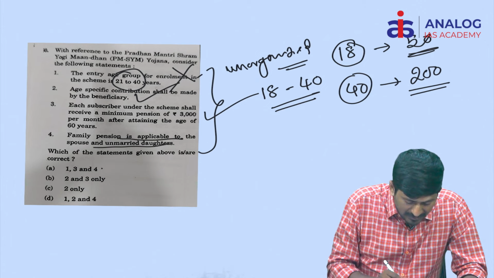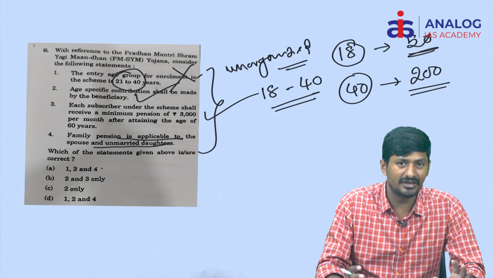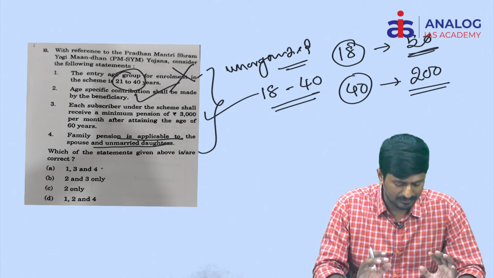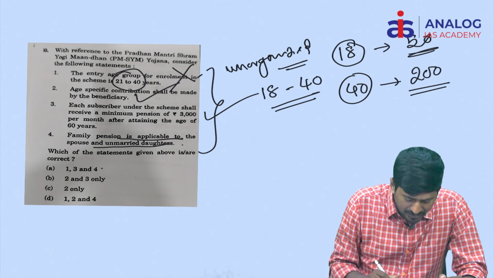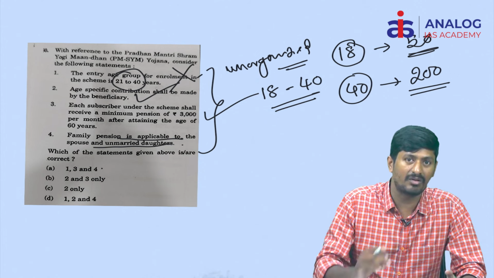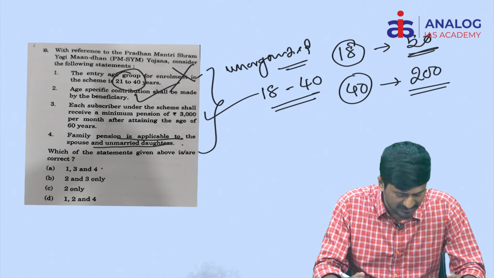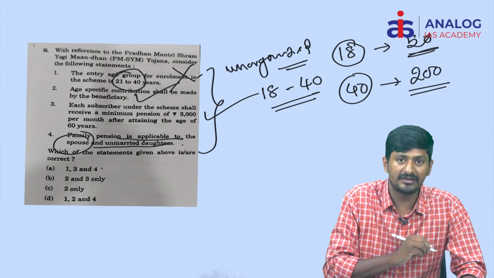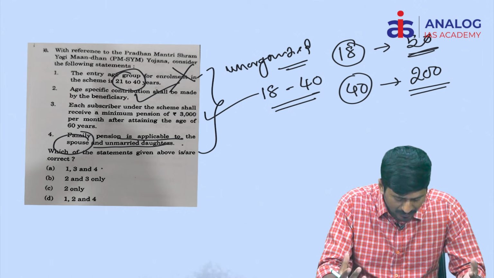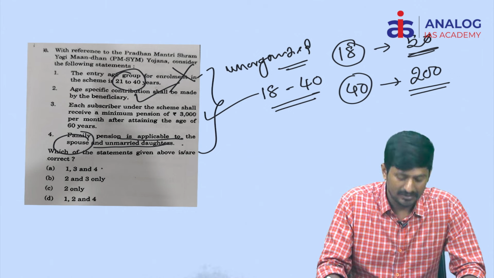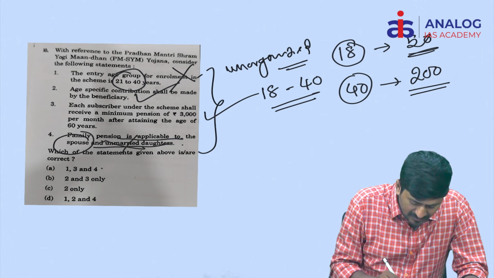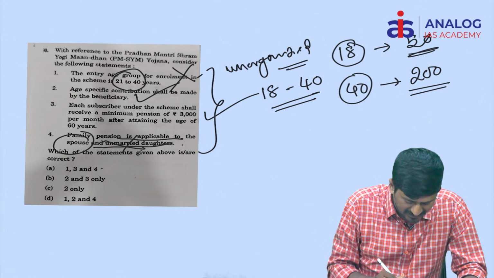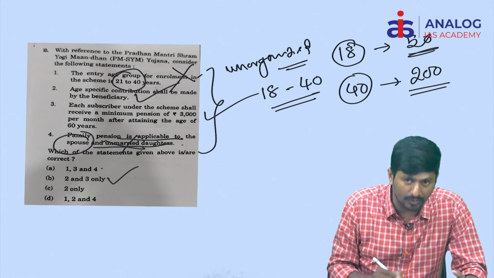Family pension is applicable to the spouse and unmarried daughters. Generally, students who did not read this point properly have the chances to mark this particular statement wrong or right. Actually, this scheme is intended only for the spouse in the case of the death of the actual pensioner. The unmarried daughters do not have any right here. So the right answer for this particular statement is 2 and 3, that is B only.